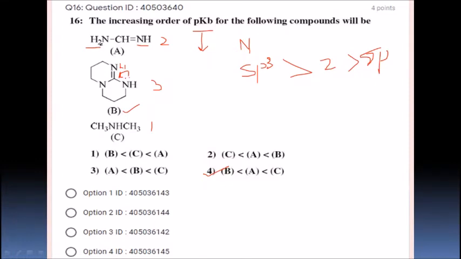Then compound A has 2 nitrogens, 1 sp3 hybridized nitrogen and another 1 sp2 hybridized nitrogen. That means B followed by A followed by C. Option number 4 is the correct option, students.